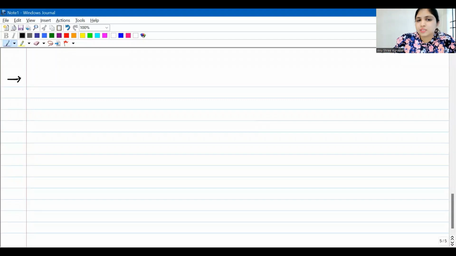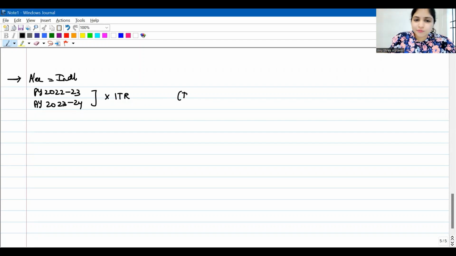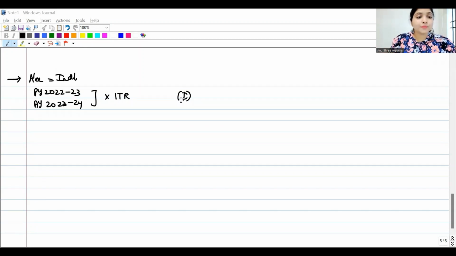See, I'll put down the question for you over here. Let us say our assessee is an individual. I'm talking about previous year 22-23, that is, assessment year 23-24. For this year, our assessee did not file the income tax return at all, neither on time nor belated return. He did not even file the return, which means I'm talking about the first situation, guys.